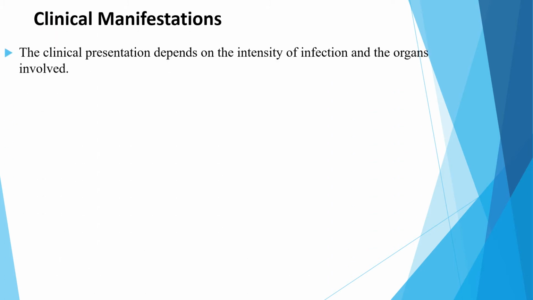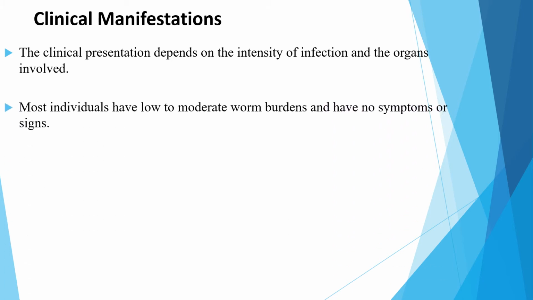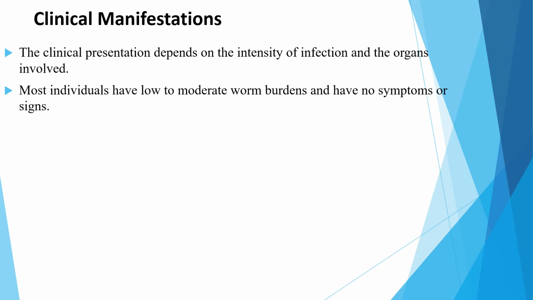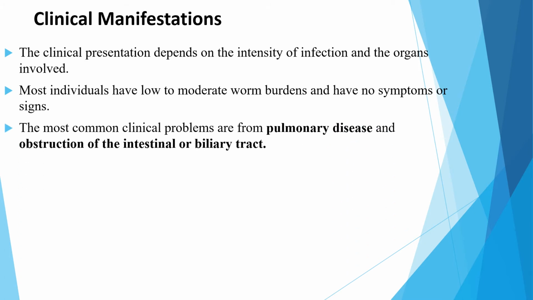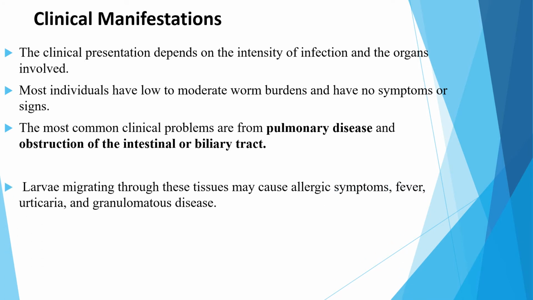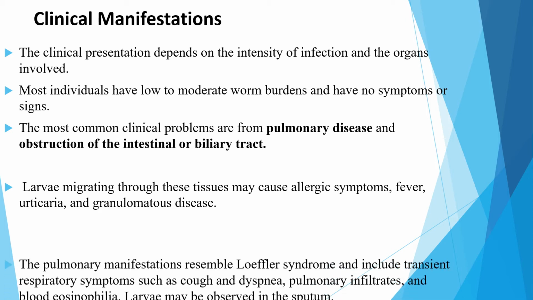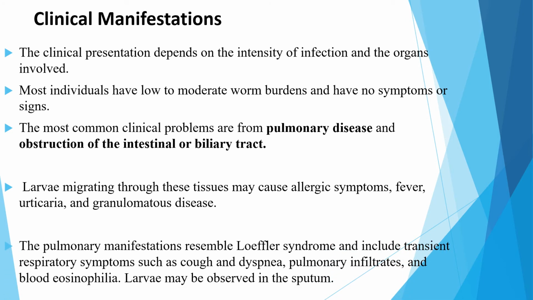Regarding clinical manifestation, the clinical presentation depends on the intensity of infection and the organs involved. Most individuals have low to moderate worm burdens and have no symptoms or signs. The most common clinical problems are from pulmonary disease and obstruction of the intestinal or biliary tract. Larvae migrating through the tissues might cause allergic symptoms, fever, urticaria, and granulomatous disease. The pulmonary manifestations resemble Loeffler syndrome, and it includes transient respiratory symptoms such as cough, dyspnea, pulmonary infiltrates, and blood eosinophilia. And the larvae might also be observed in the sputum.